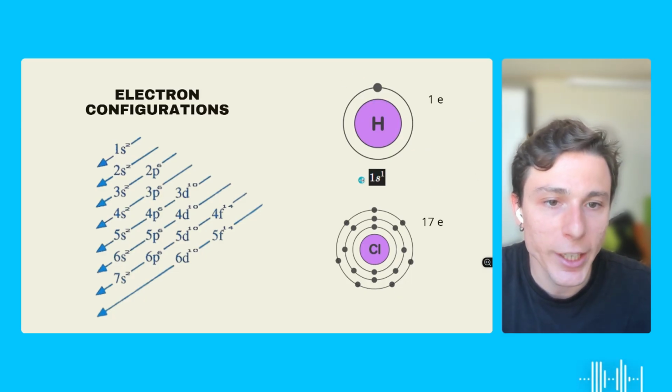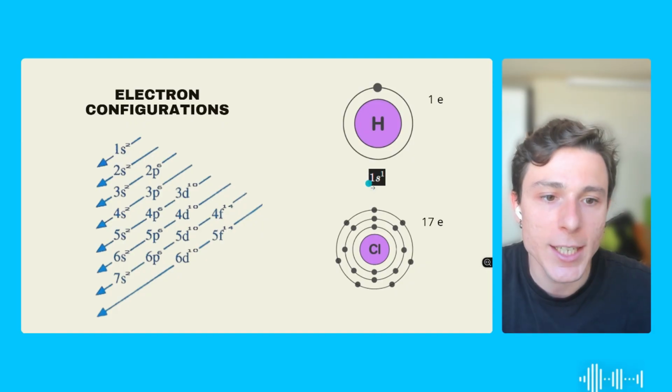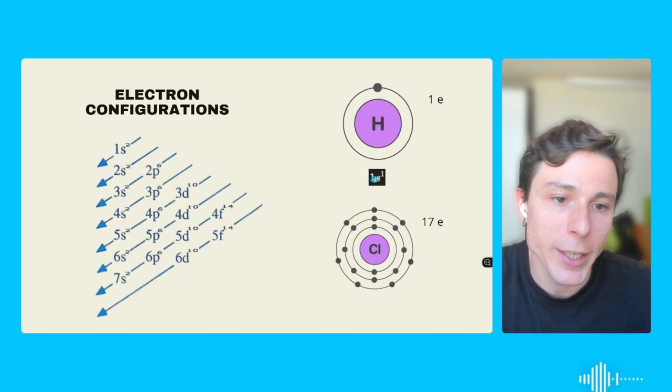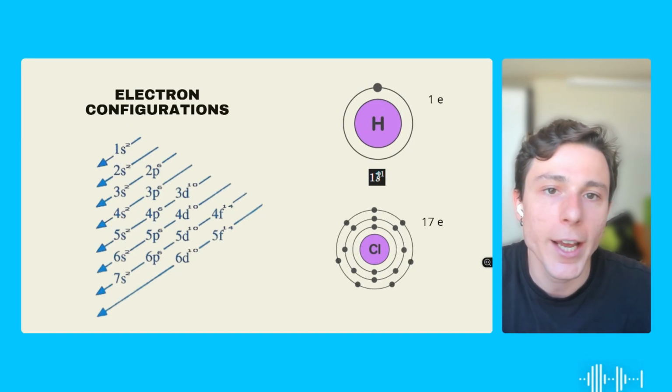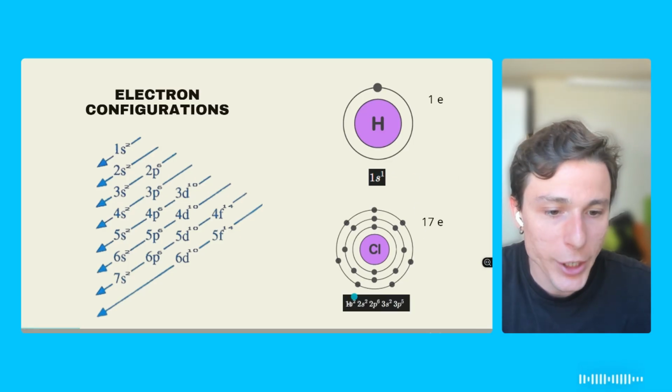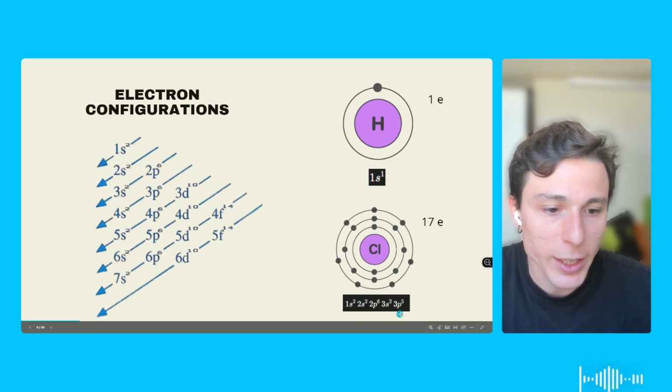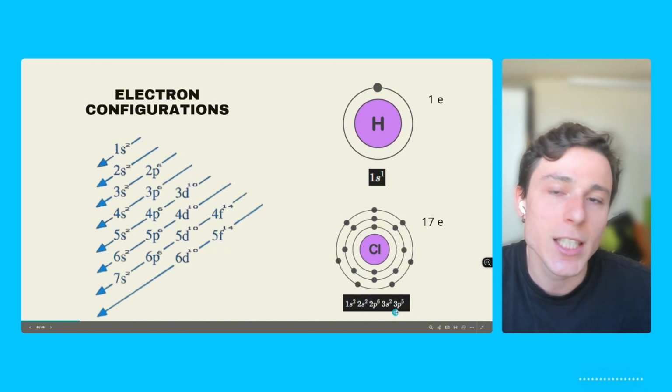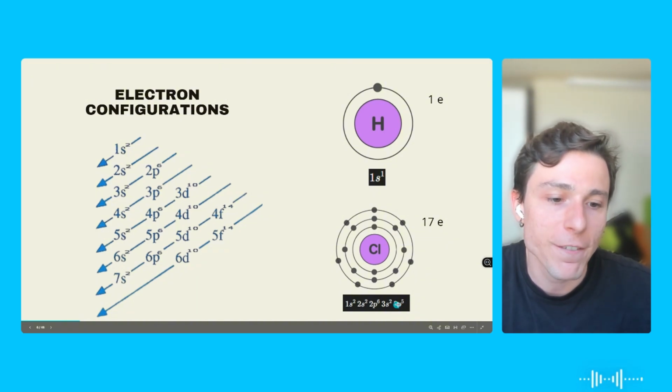We know that he only has 1 layer. That's what the number 1 is saying. And the sublayer is going to be S and will only accommodate 1 electron. When talking about chlorine, we're going to have something like this, okay? We're going to have 3 layers, and it's going to reach the sublayer P, and it will accommodate 5 electrons.